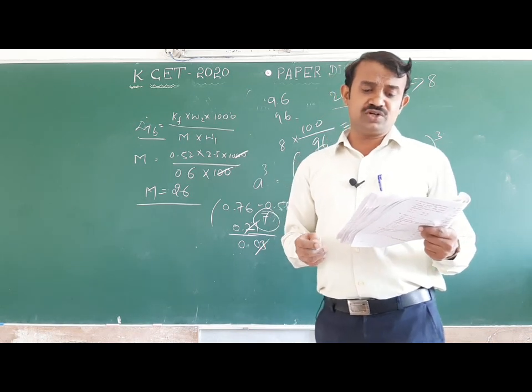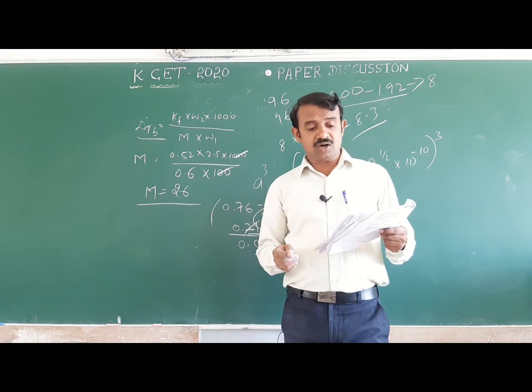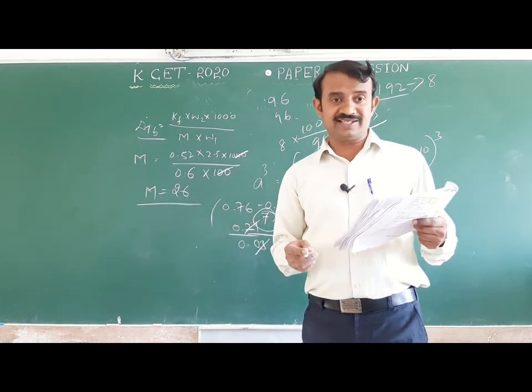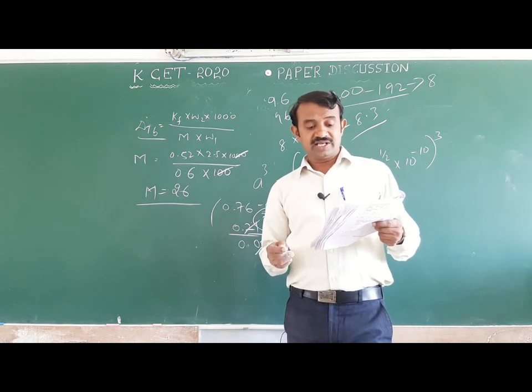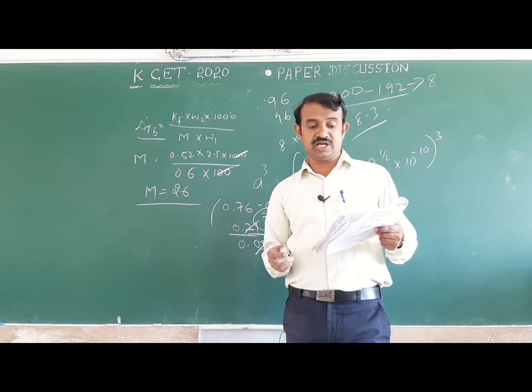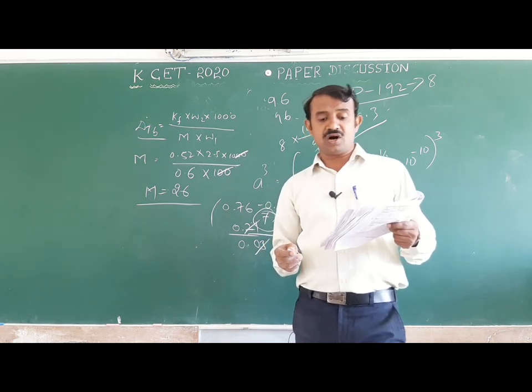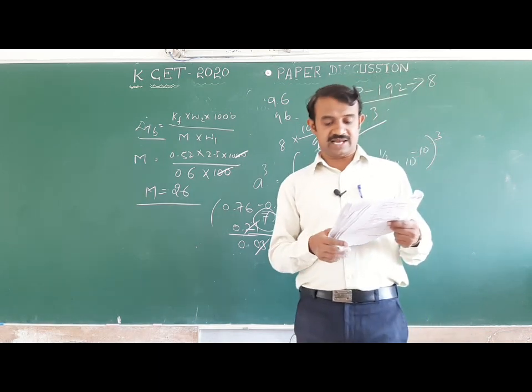Next, in which of the following cases is a chemical reaction possible? Concentrated HNO3 is stored in a platinum vessel. Gold ornaments are washed with dilute HCl. Zinc sulfate is placed in a copper vessel. Silver nitrate solution is stirred with a copper spoon. Okay, gold ornaments washed with dilute HCl is the correct answer. You can calculate easily.